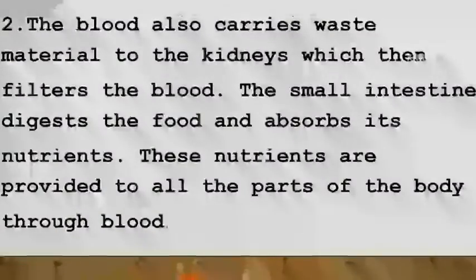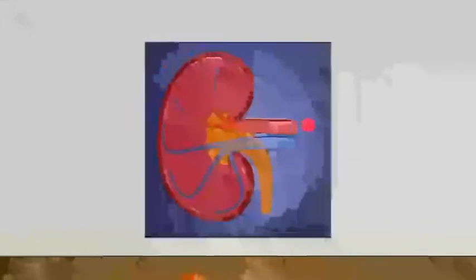Second, the blood also carries waste material to the kidneys which then filters the blood. The small intestine digests the food and absorbs its nutrients. These nutrients are also provided to all the parts of the body just because of this blood only.